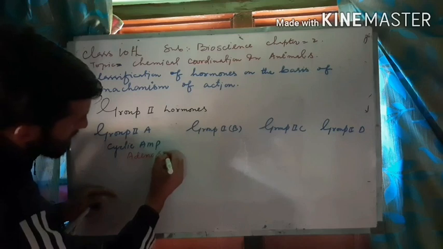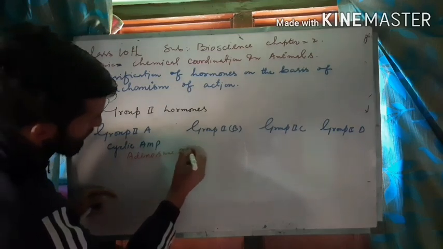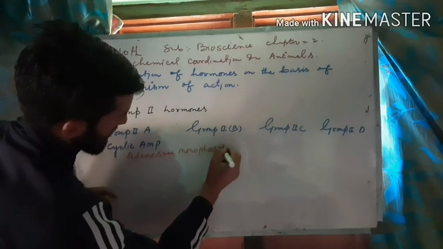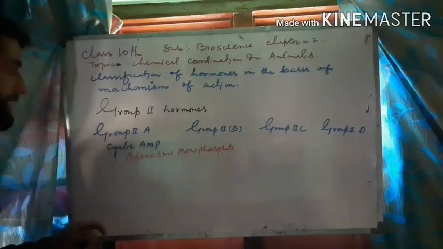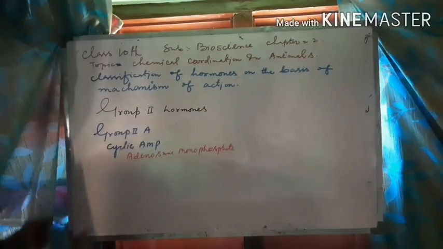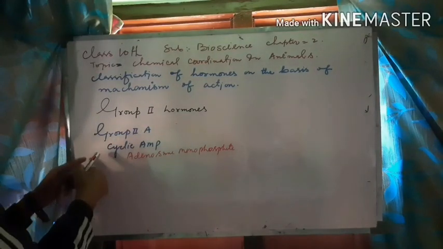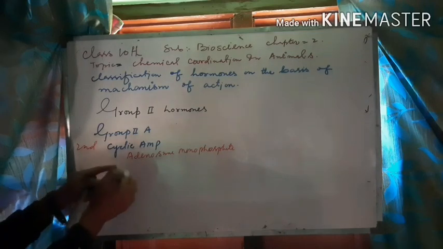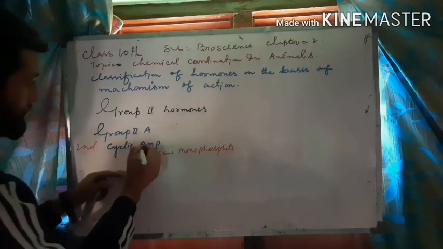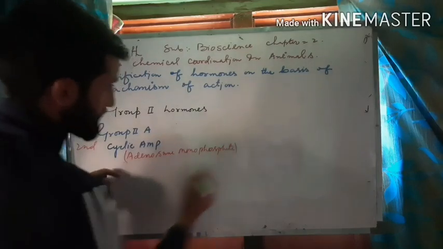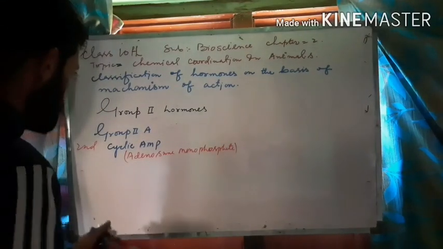Adenosine monophosphate. And some examples are, later I will give details of these very groups. We will take some examples. In group second, cyclic AMP is the second messenger. When the second messenger is cyclic AMP, that is cyclic adenosine monophosphate. And some examples are